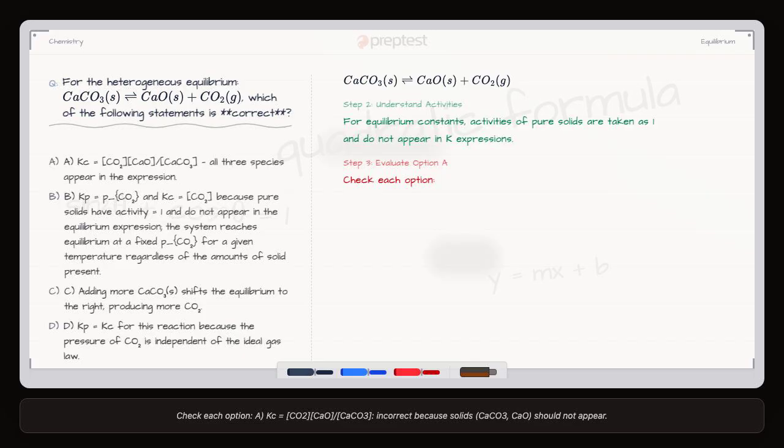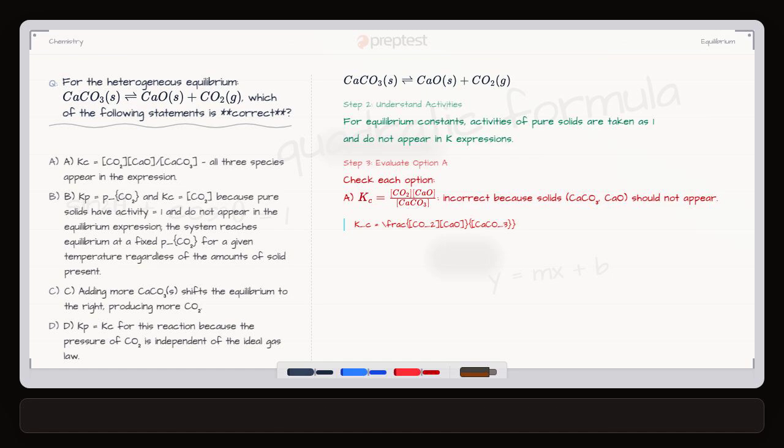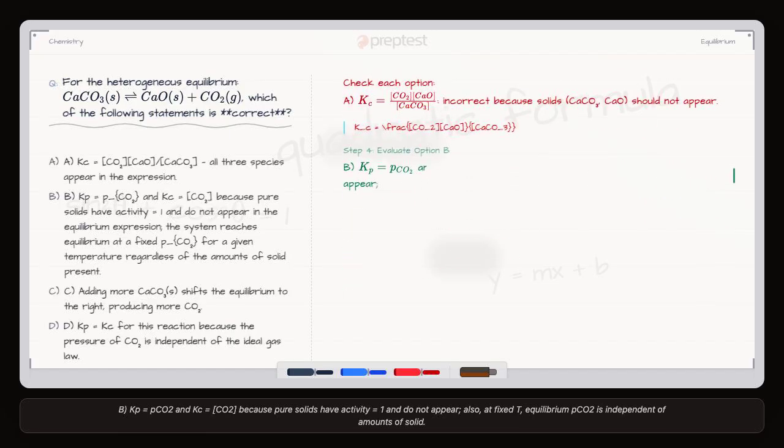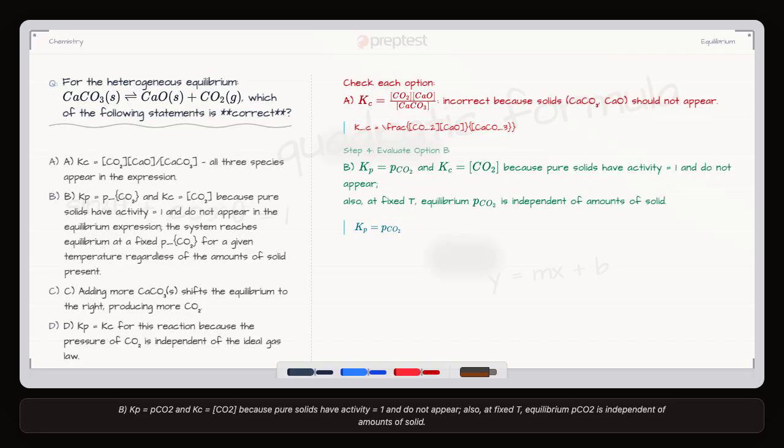Check each option. A. Kc equals [CO2]/[CaCO3]. Incorrect, because solids, CaCO3 and CaO, should not appear. B. Kp equals PCO2 and Kc equals [CO2], because pure solids have activity equal to 1 and do not appear. Also, at fixed T, equilibrium PCO2 is independent of the amounts of solid.